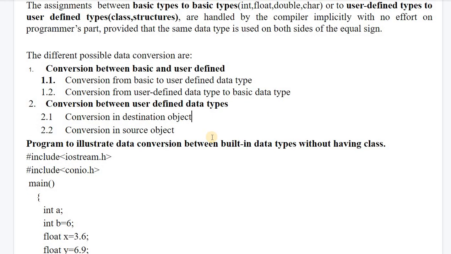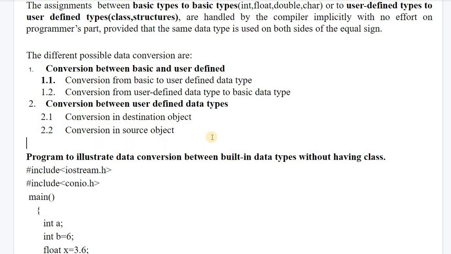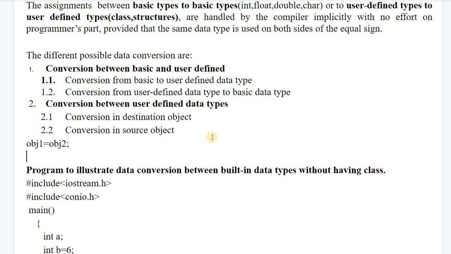For example, if I write obj1 is equal to obj2, or if I am writing a simple integer or float, these two types of conversions are handled by the compiler with no effort, and the programmer need not put any effort into writing such code. This assignment operator has the same type of data on both sides, both belonging to the same basic or built-in data type. Object one and object two are also both user-defined data types. So there will be no problem at all.